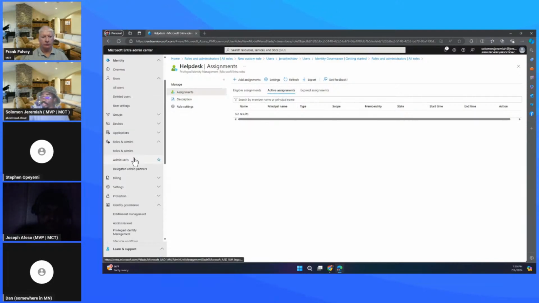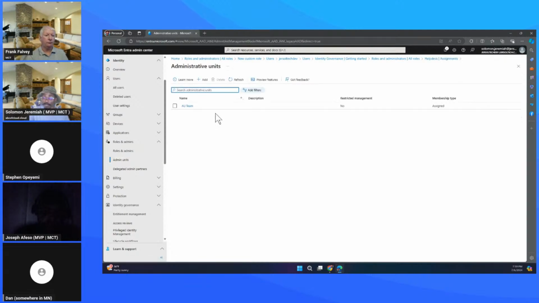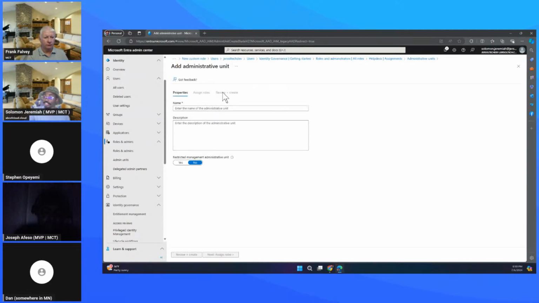And for the administrative unit, I'm just trying to rush because of time, but if you look at the administrative unit, you can see now with the administrative unit, we can actually create an administrative unit where we can assign roles to users to manage the objects or resources in the administrative unit.